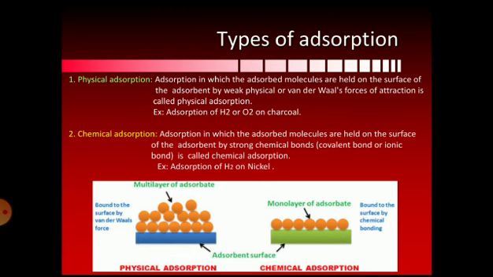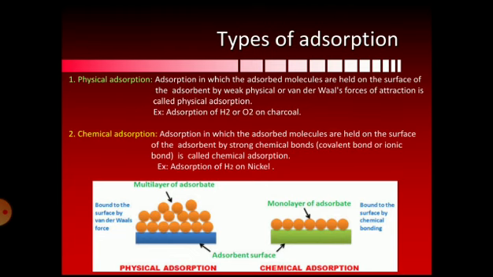Here, between the adsorbate and the adsorbent there is formation of a strong chemical bond such as a covalent bond or an ionic bond, not a van der Waals force of attraction. Remember, van der Waals force of attraction is a weak force, whereas in covalent and ionic bonds a strong force is present.